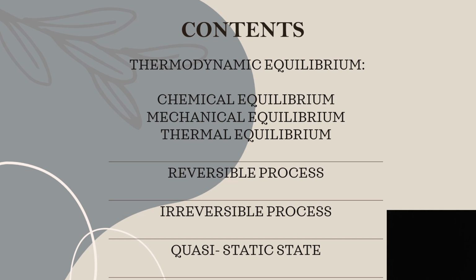Thermodynamic equilibrium, and under thermodynamic equilibrium we have chemical equilibrium, mechanical equilibrium and thermal equilibrium, reversible process, irreversible process and quasi-static state. So let's understand all of these topics in detail with an example for each.